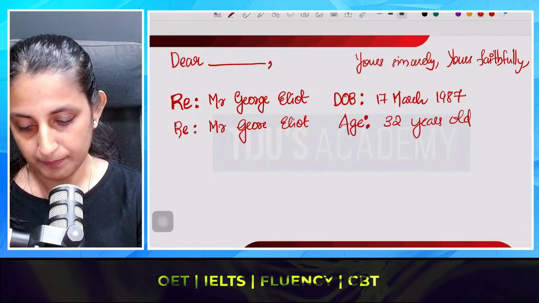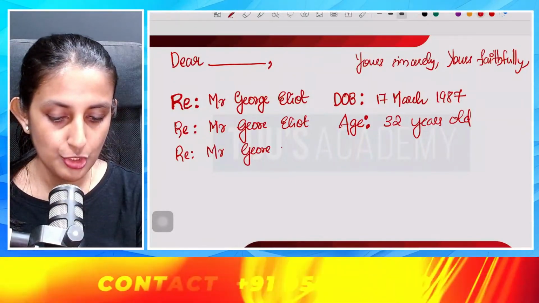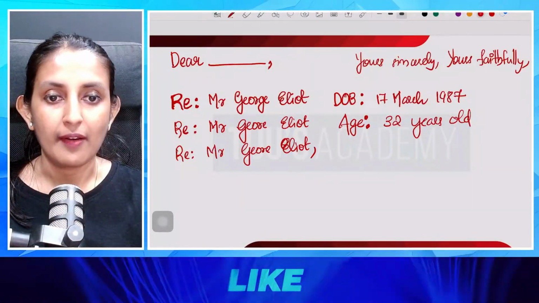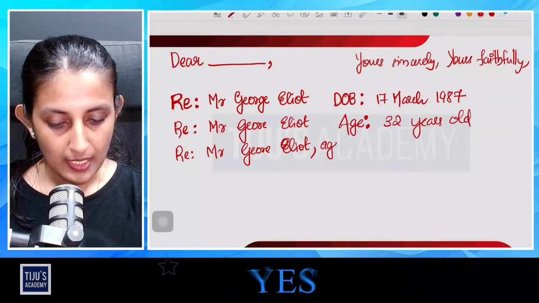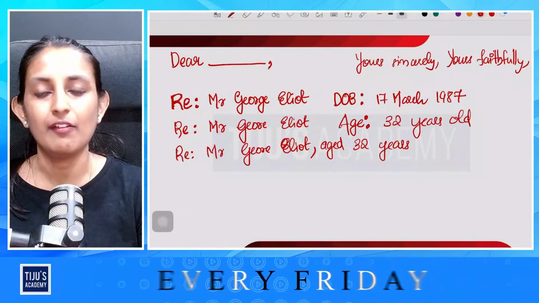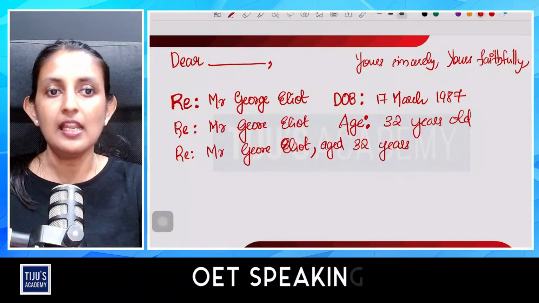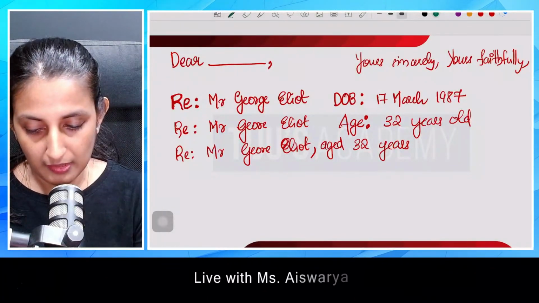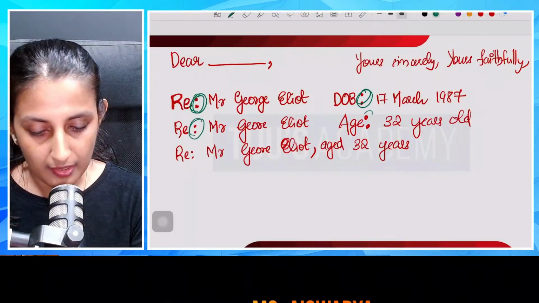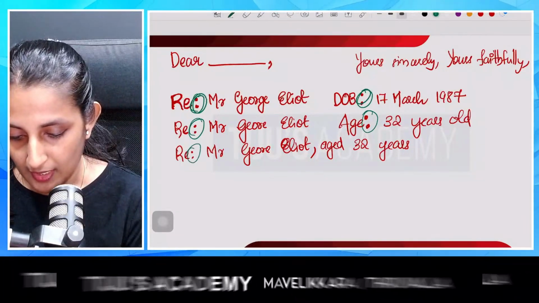And another thing is the usage of small letter format. Mr. George Eliot, put a comma right after the name, aged 32 years. So these are the three formats where you have to use the punctuations in a reference line. So make use of it. Colon here, again colon over here. After age also there's a colon over there, and if you're writing it in a small line format, colon over there, then a comma before aged.